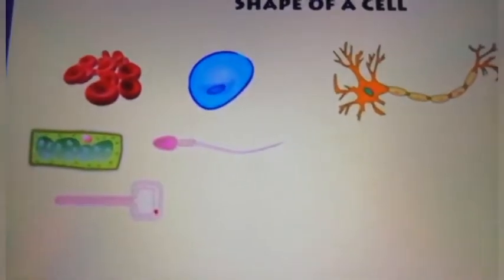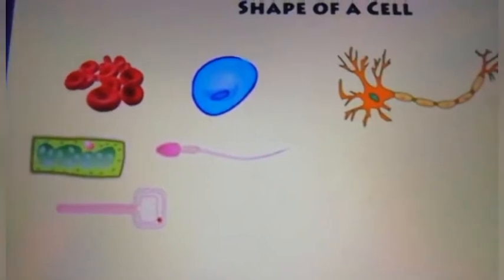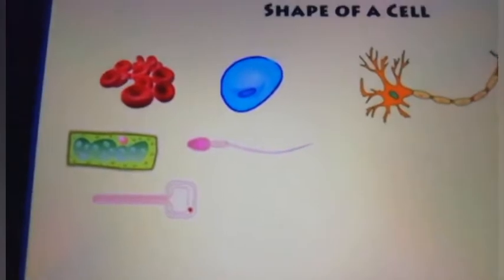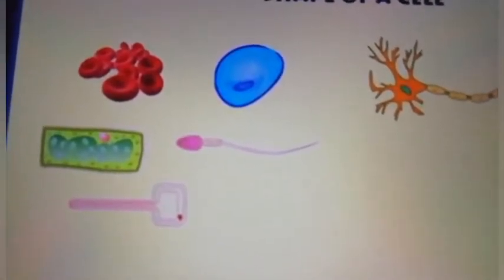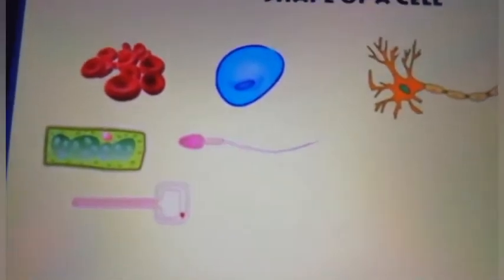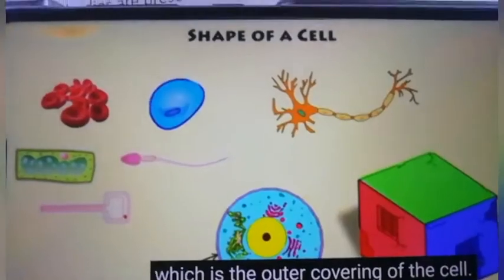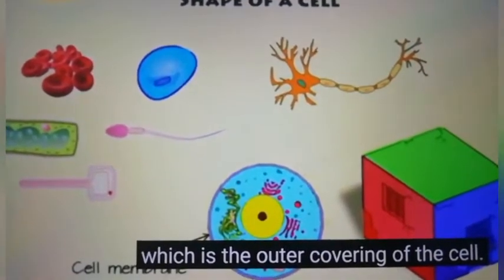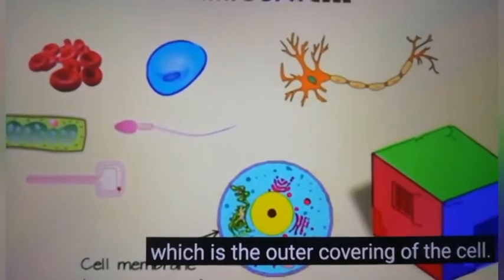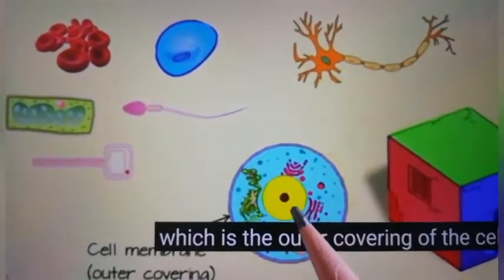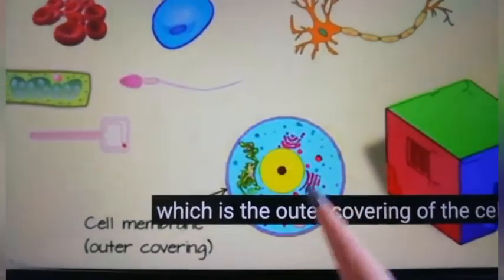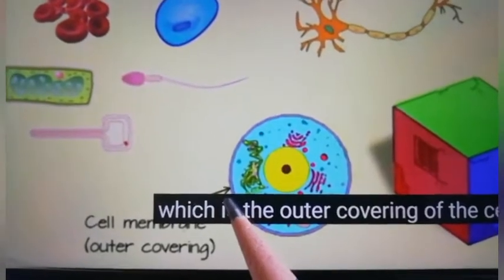Children, shape of a cell. Cells are of various shapes. Majority of them are round, spherical and elongated. But do you know what gives a cell its shape? Children, just like a room gets its shape from its walls, the cell also gets its shape from its membrane, which is the outer covering of the cell.